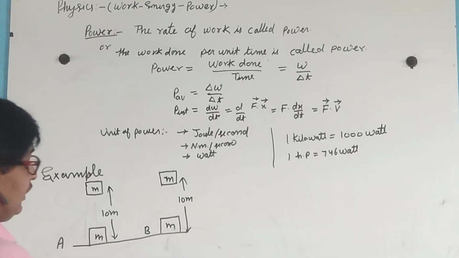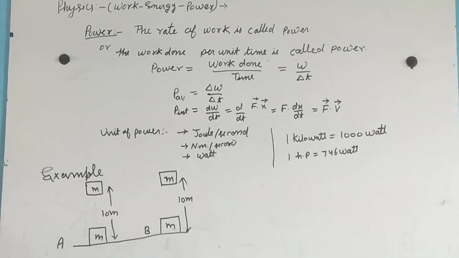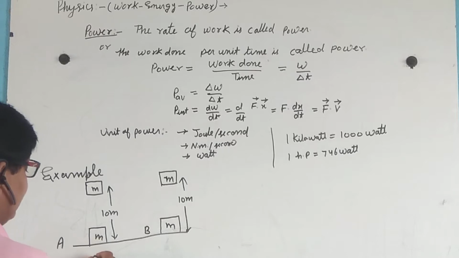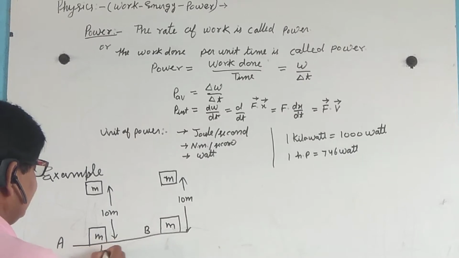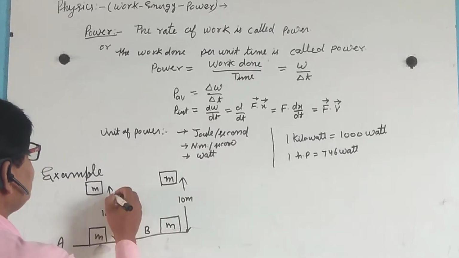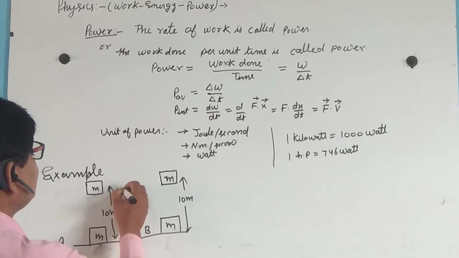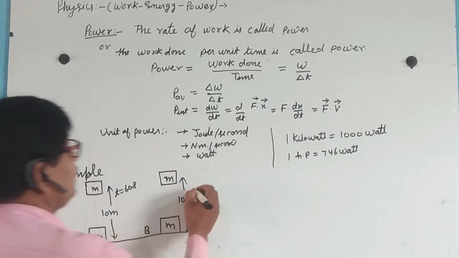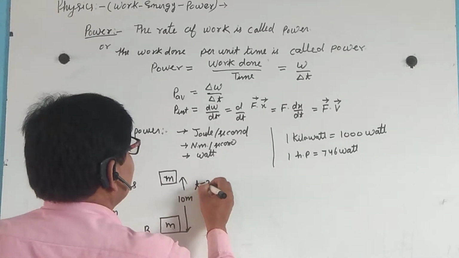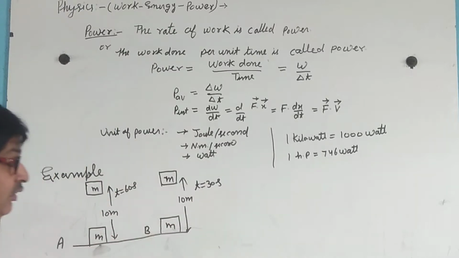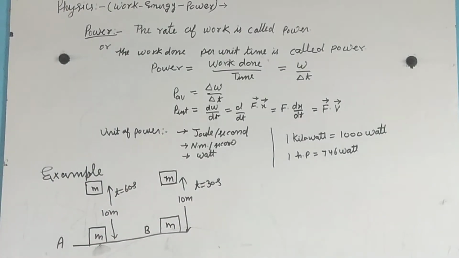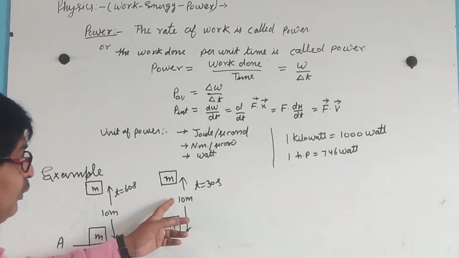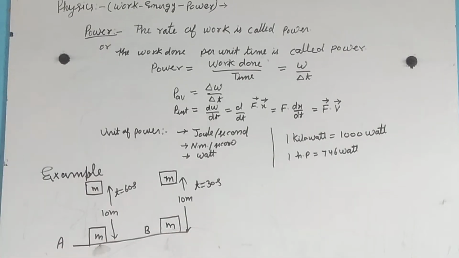Time taken by A is 60 seconds, and by B is T equal to 30 seconds. Then we have to calculate the power of A and the power of B.